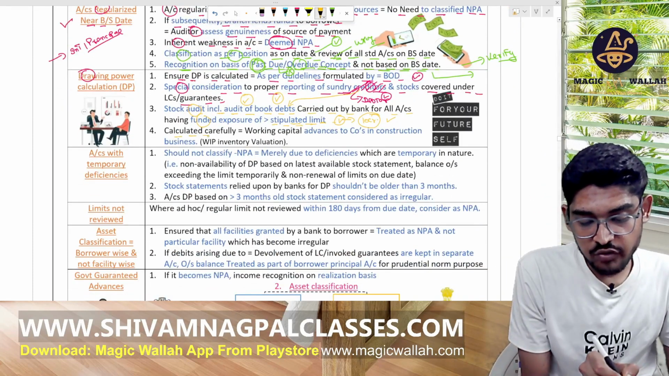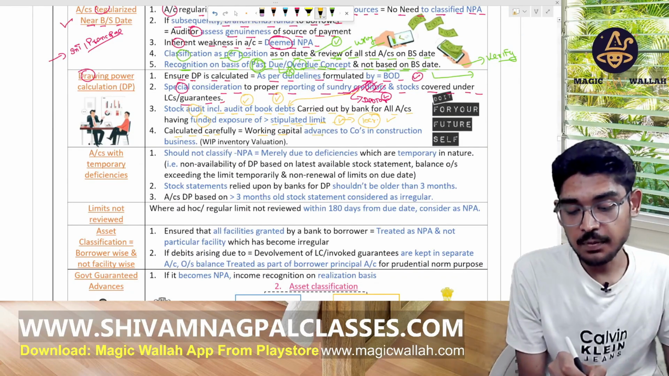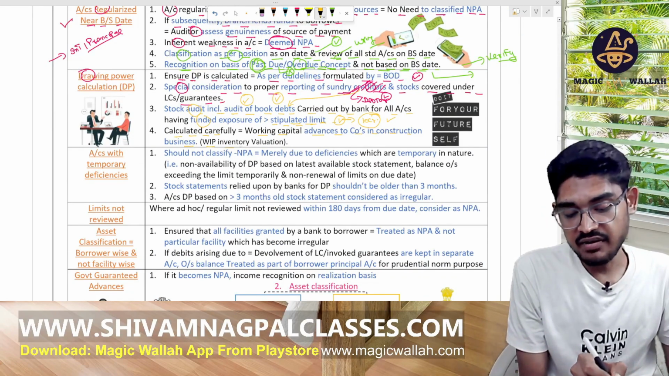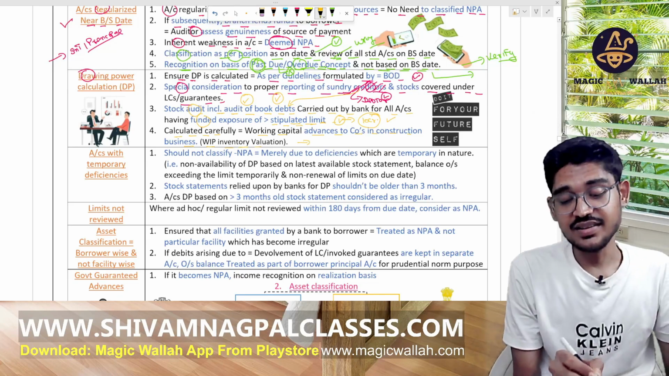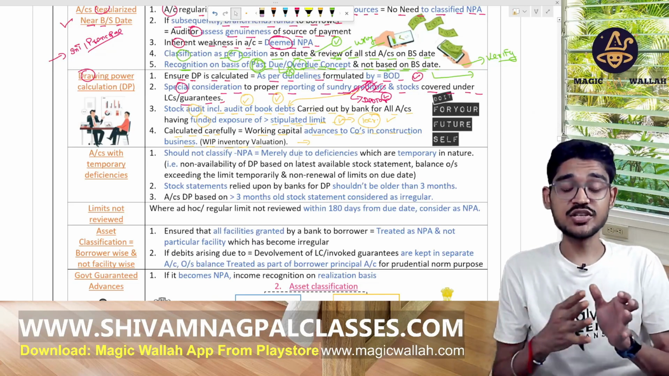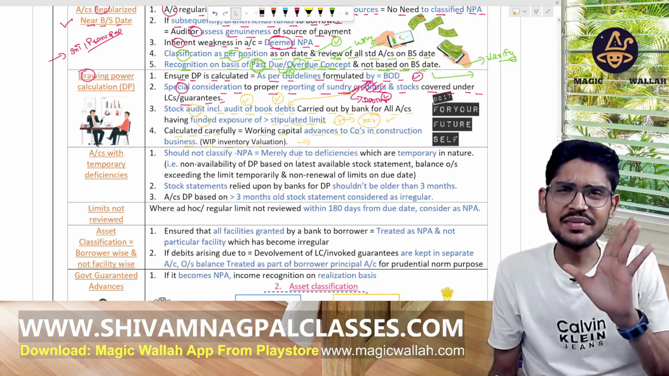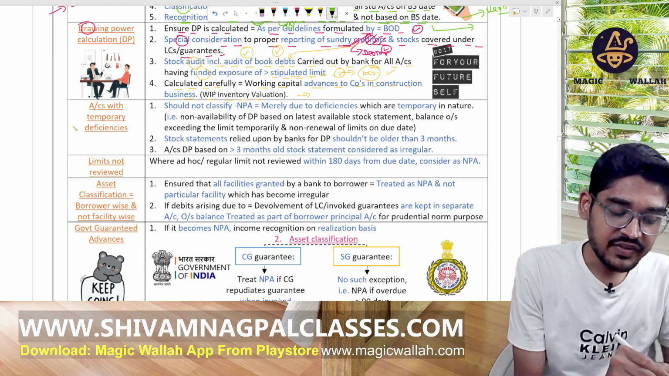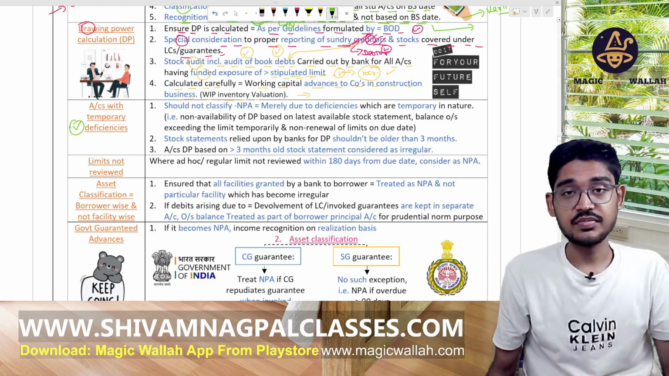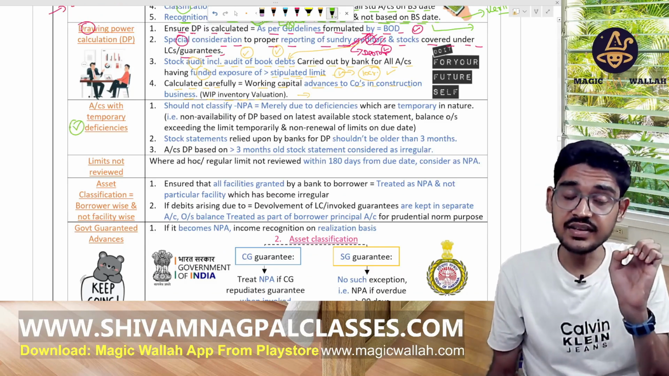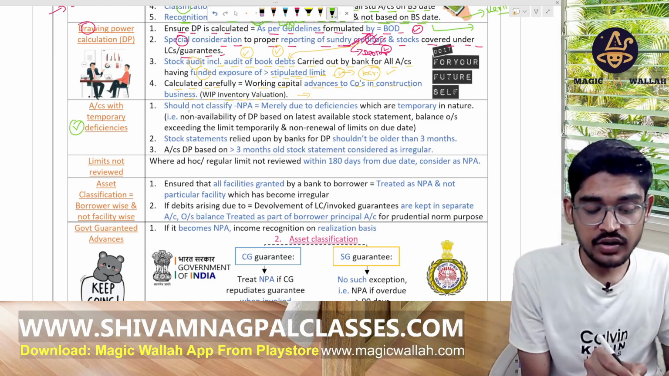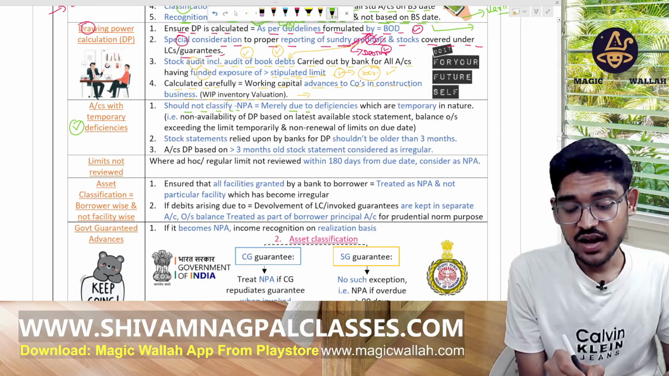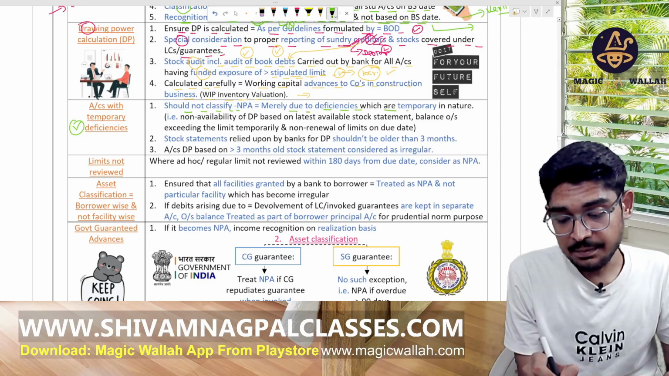Calculate carefully the working capital advances to the company in the construction. WIP inventory valuation, because in the construction company, their calculation is quite difficult. Okay, so verify them carefully as the auditor. There are temporary deficiencies in the accounts. If there is temporary deficiency in the accounts, in that case, should not classify them NPA merely due to the deficiencies which are temporary in nature.